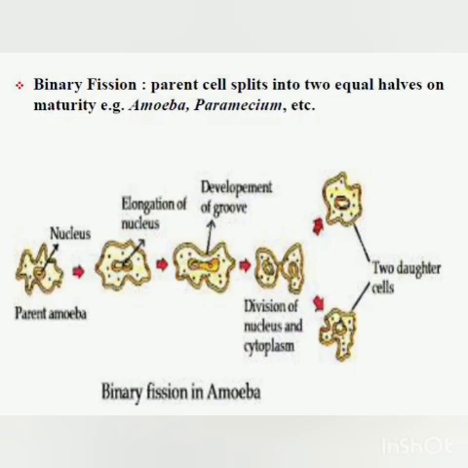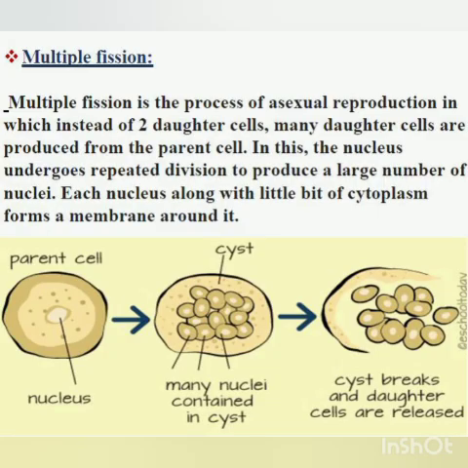Now we come to multiple fission. Children, multiple fission is the process of asexual reproduction in which instead of two daughter cells, many daughter cells are produced from a parent cell. In this, the nucleus undergoes repeated division to produce a large number of nuclei, and each nucleus along with a little bit of cytoplasm forms a membrane around it. So a large number of small cells are formed. Here this is the parent cell.